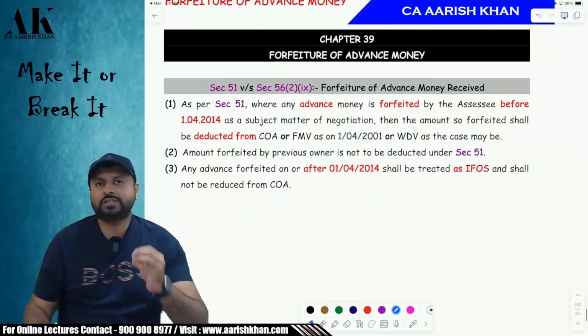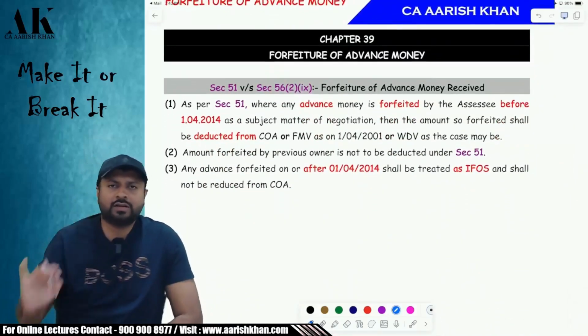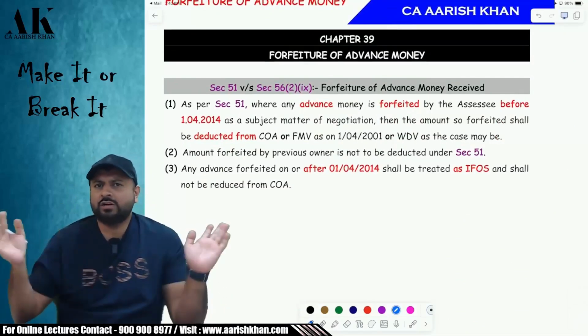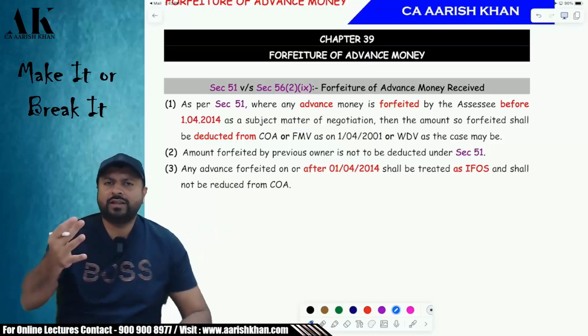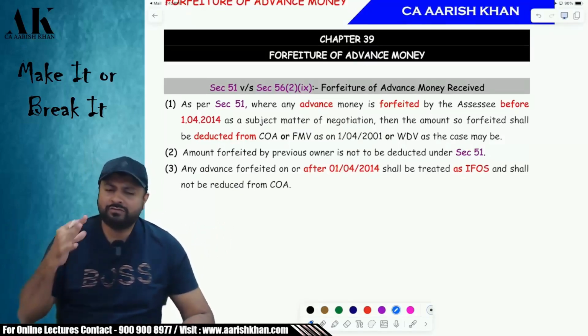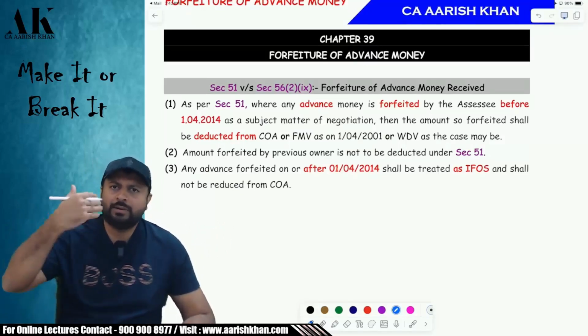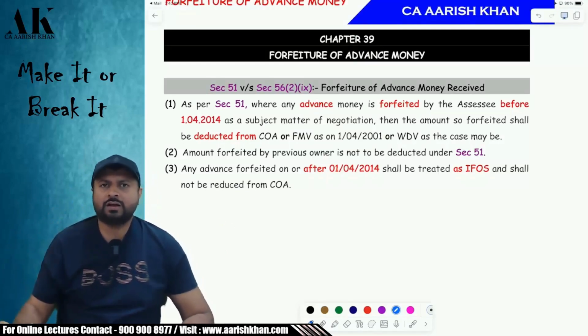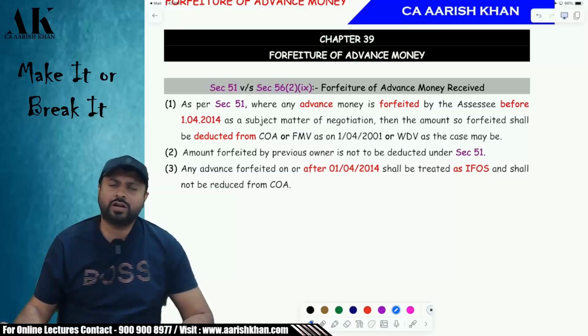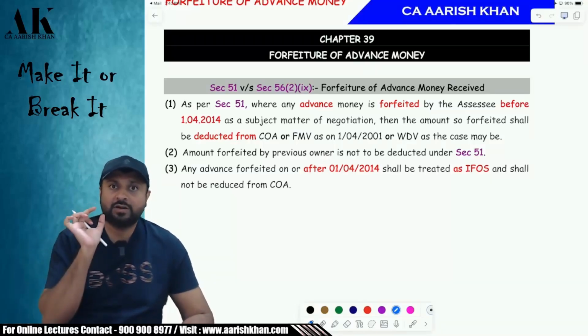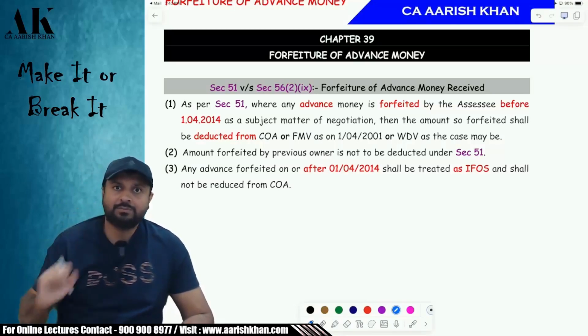Next one, forfeiture of advance. Suppose you are trying to sell your asset to somebody, but the negotiation did not work and the sale did not happen. And therefore, you have taken some advance from someone and now you have forfeited that advance. Okay. You are about to sell your property. You took 1 lakh rupees as advance. Now the transfer cannot happen because of the failed negotiation. Now I am not refunding that advance to the other person. So what is the treatment of that advance which I have taken from the potential buyer?